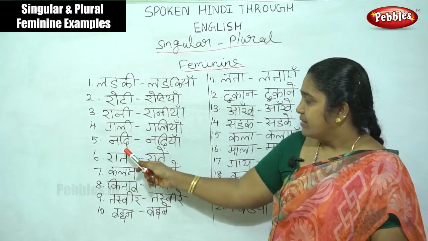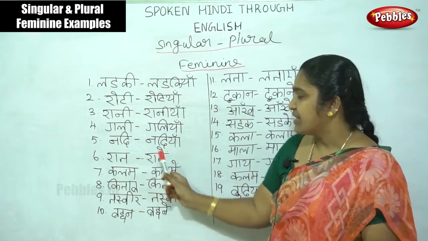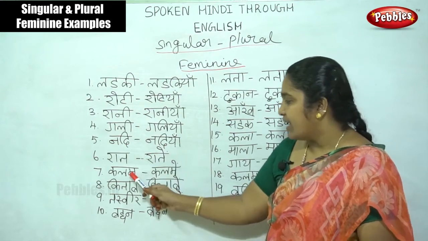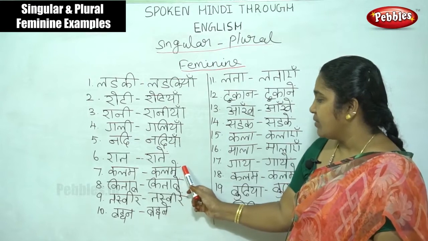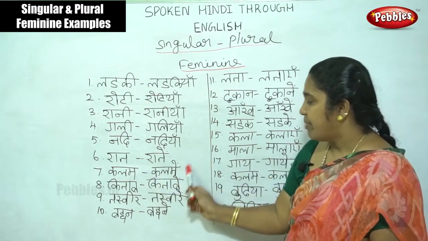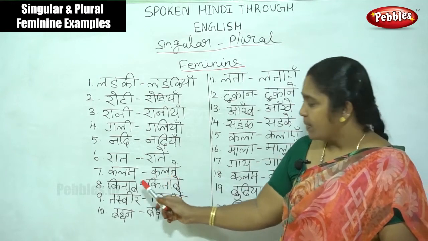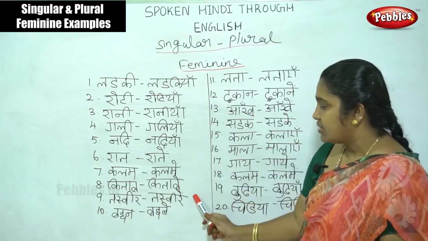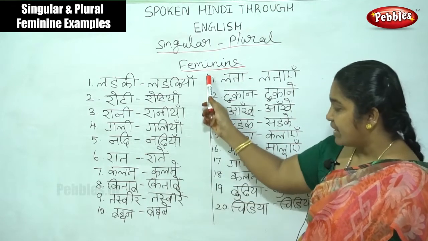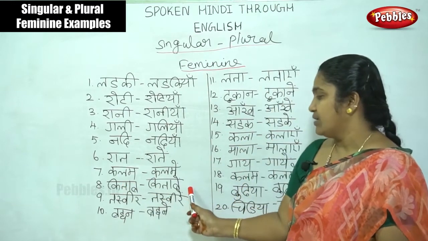Raat, rate. Night, nights. Kalam, kalame. This is pen, pens. Kitab, kitabe. Book, books. These all also come under feminine, and we are changing this singular into plural.